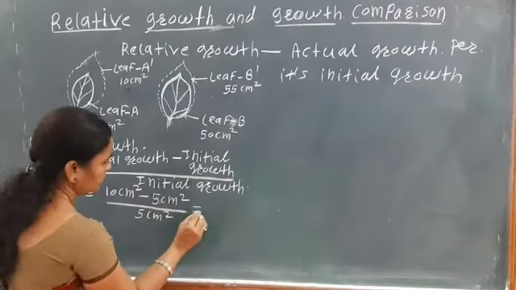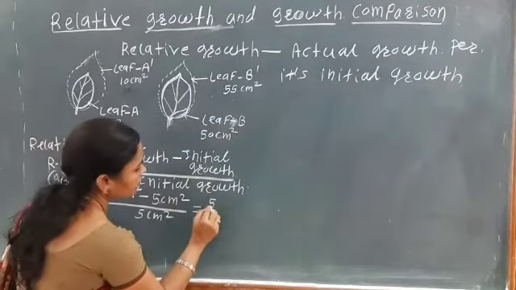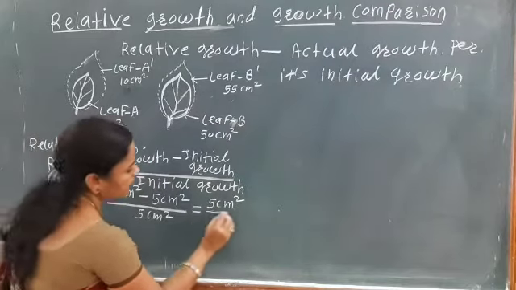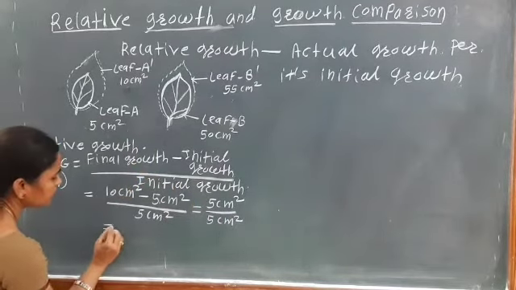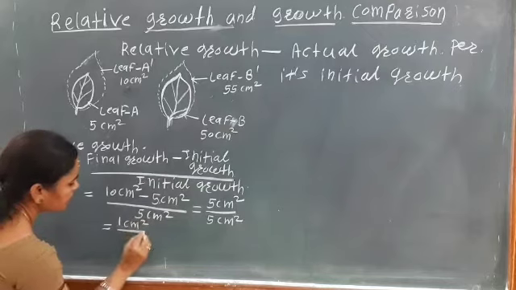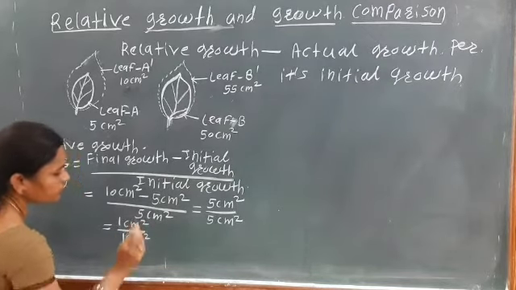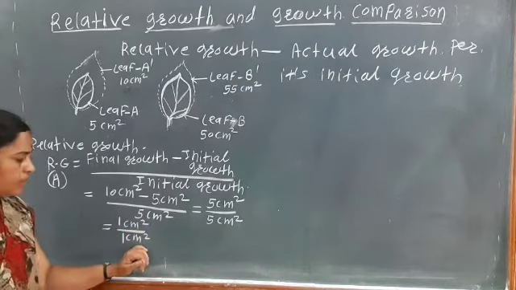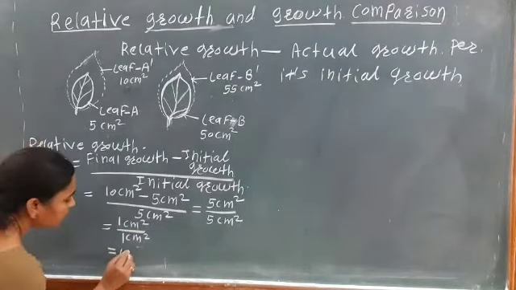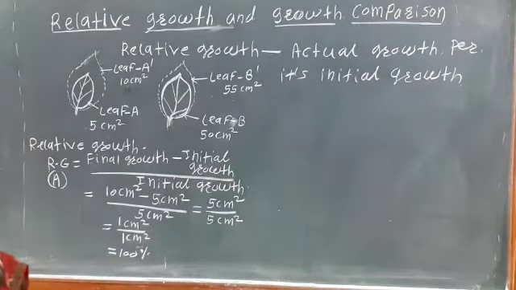That is equal to 10 minus 5 centimeter square divided by 5 centimeter square, which is 1. So the growth of the leaf takes place at 1 centimeter growth per 1 centimeter. That is, this growth is 100%. The relative growth is 100%.